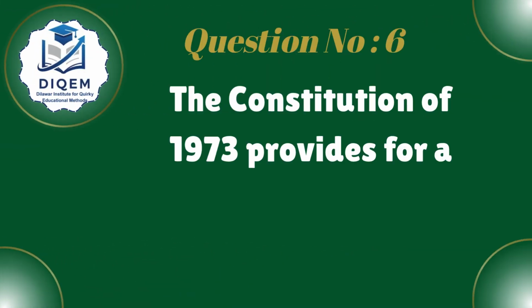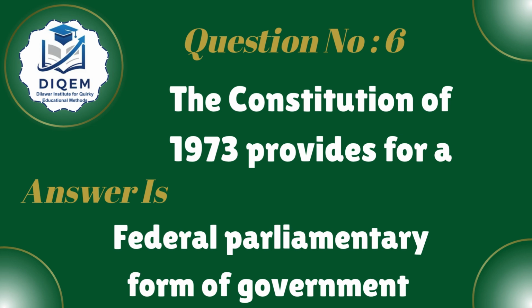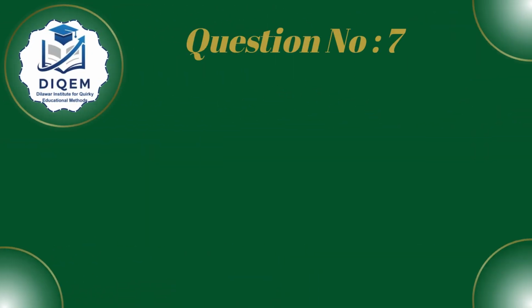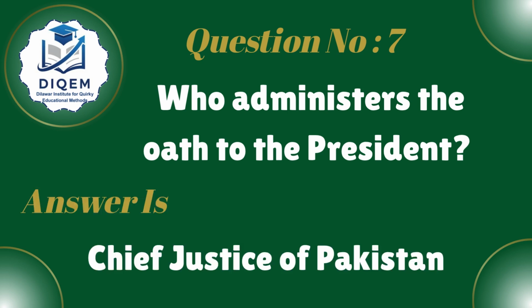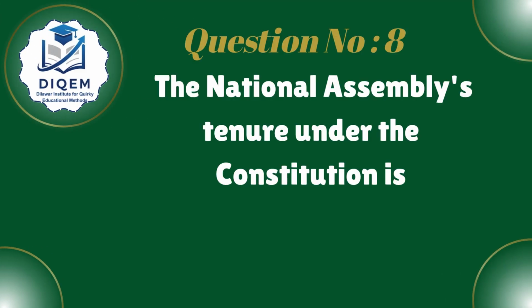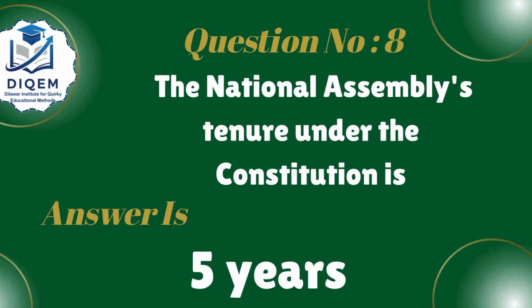Next, the Constitution of 1973 provides for a answer: federal parliamentary form of government. Next, who administers the oath to the President? Answer: Chief Justice of Pakistan. Next, the National Assembly's tenure under the Constitution is answer: 5 years.